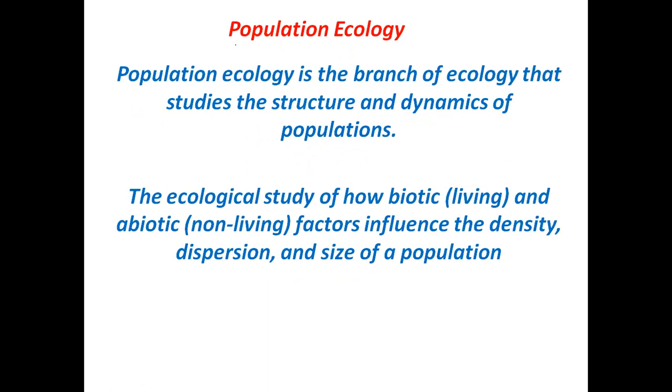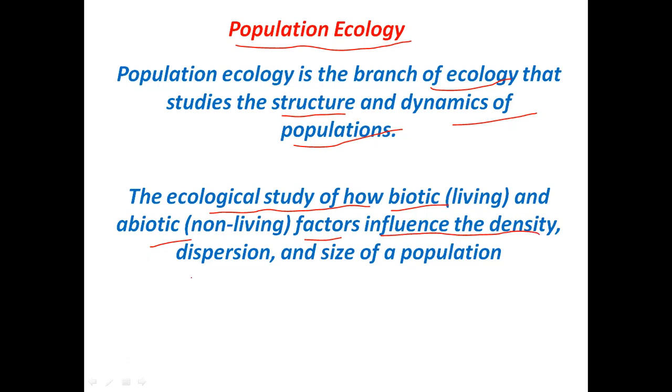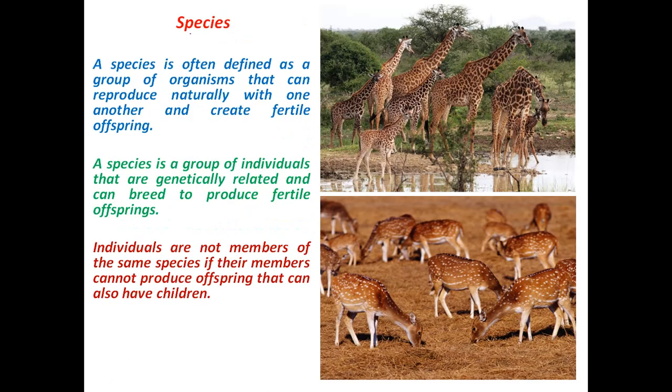Let's define population ecology first. Population ecology is the branch of ecology wherein we study the structure and dynamics of populations. You can say that population ecology is the ecological study of how biotic and abiotic factors influence the density, dispersion, and size of a population. We will be talking about these terms in our upcoming lectures. Before that, we have to understand what is a species, what is a population, and what is a community.